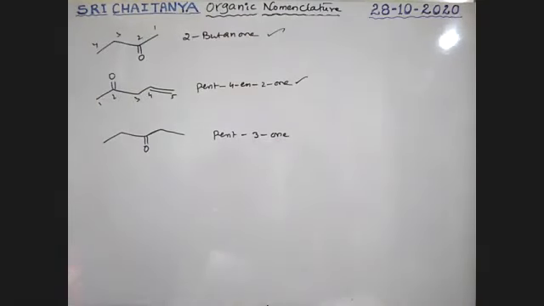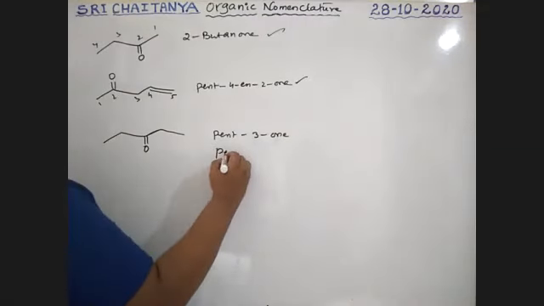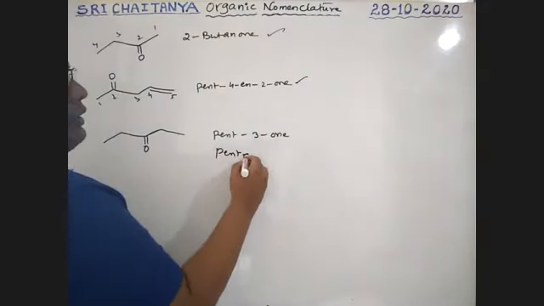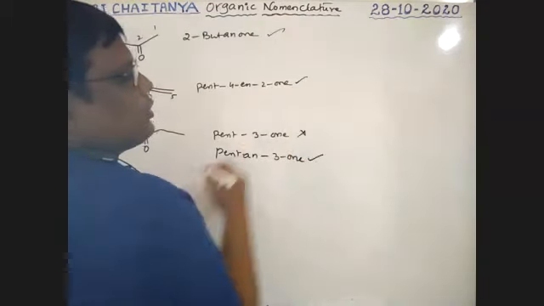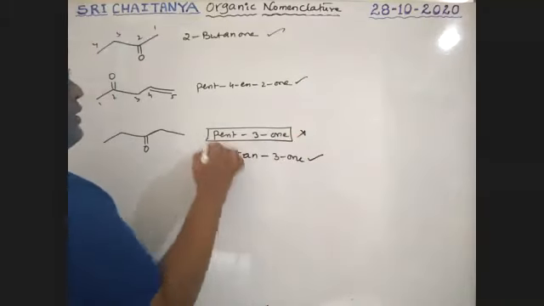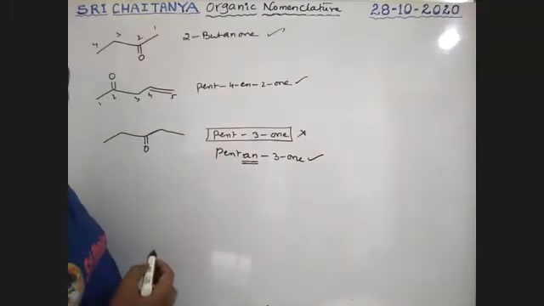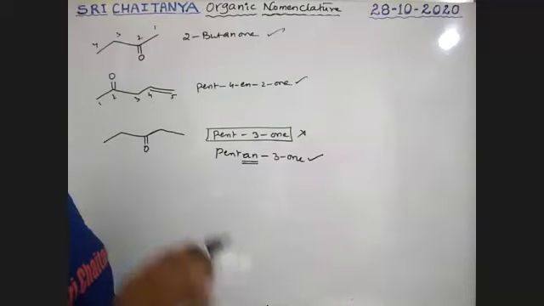Am I correct, boys? Yes, you are correct, Sharon. That is pent-3-one. It is wrong, my dear boys. Please keep in mind. Here the AN is missed. Pent-3-one is wrong.